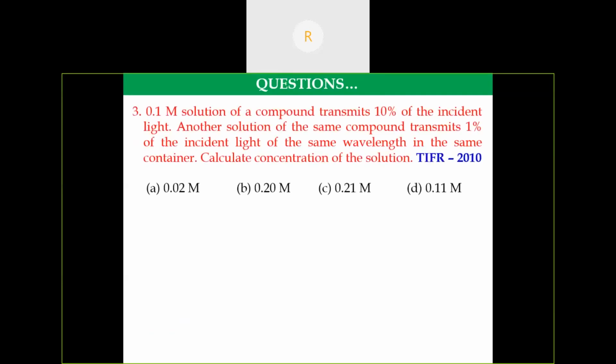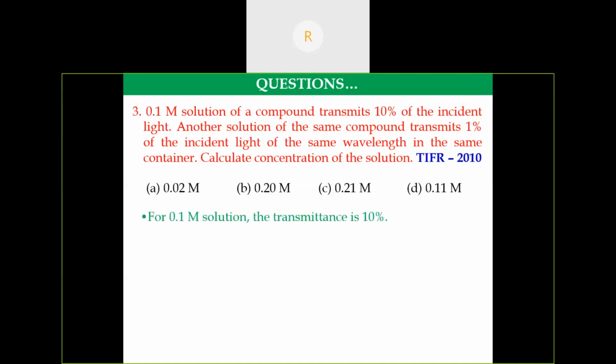Another question. This question is asked in TIFR 2010. The question may look complicated, but it is so easy. A 0.1 molar solution of a compound transmits 10% of the incident light, so the IT value is 10%. Another solution of the same compound transmits 1% of the incident light of the same wavelength in the same container. They have asked us to calculate the concentration of the solution.